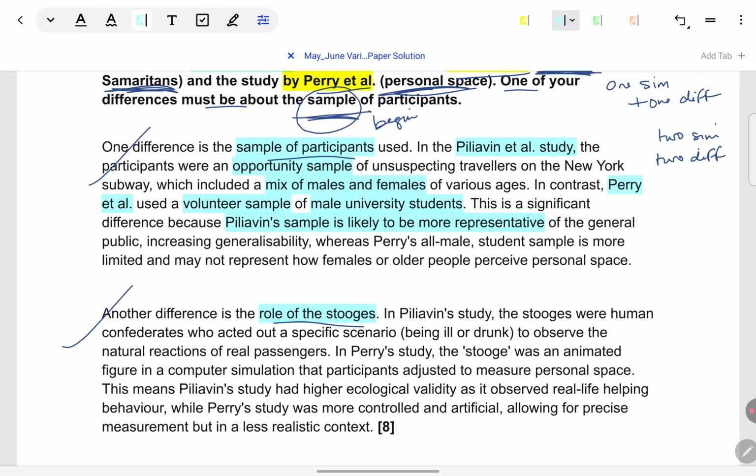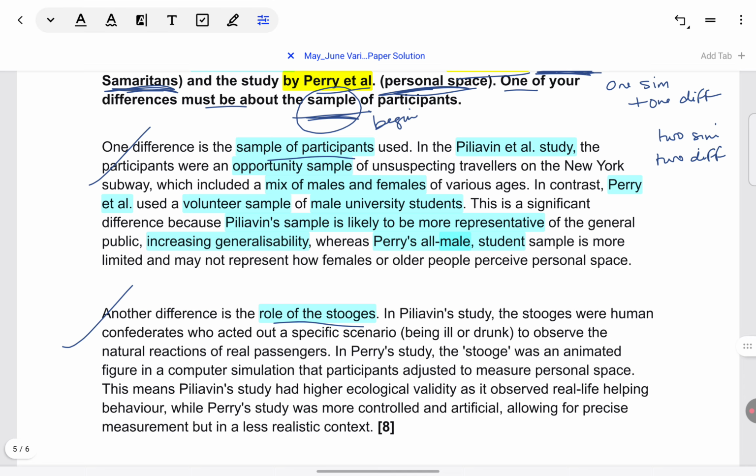And again, to reiterate why it is more representative and generalizable: because Perry has only a male, only student sample. That is why. Further, it's also explained. You can pause the video and read how females or older people are not represented in Perry at all. So make sure you give a conclusion of this type. Why most students are scoring only 3 or 4 on an 8 marker is because there is no conclusion.